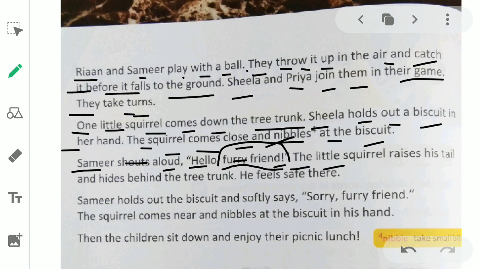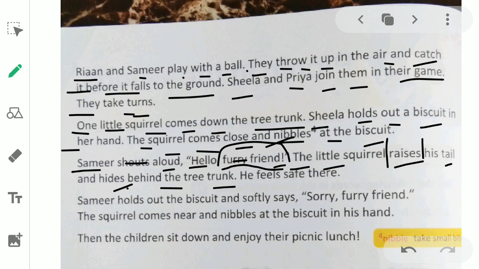The little squirrel raises his tail. She raises means up, to get up. She raised her tail and hides behind the tree trunk. And she hides means to hide. Okay. So she went behind the tree. She went behind the tree.